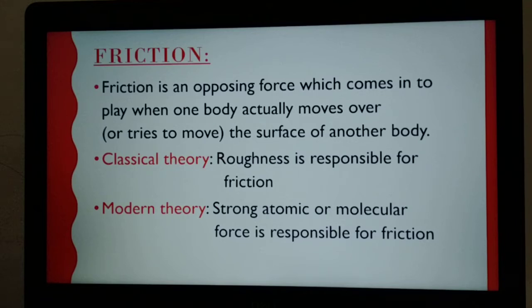And these two are acting along the same line of action. Which is that same line of action? That is through the center of gravity. Weight is acting downwards through the center of gravity. The reaction force is acting in the upward direction through the center of gravity. So they will cancel off and the book will remain in equilibrium.